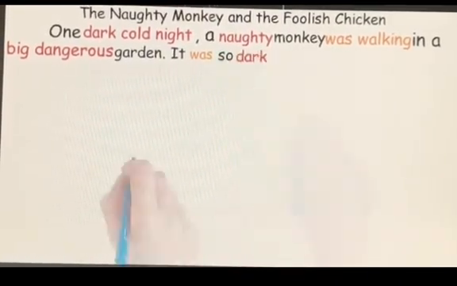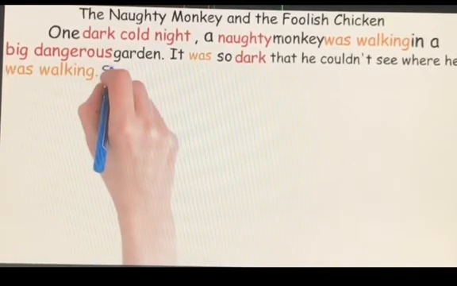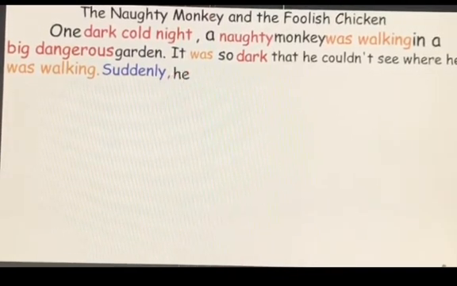It was so dark, again adjective, that he couldn't see where he was walking. Okay? The naughty monkey was walking in a big dangerous garden, and it was so dark that he couldn't see where he was walking. Suddenly, look, I colored it with blue. Suddenly is a sentence opener for surprise. When you're surprised, we use suddenly.